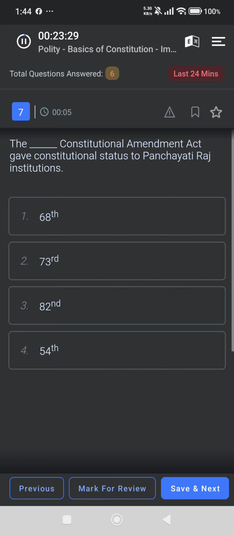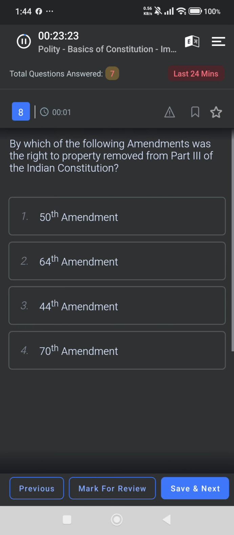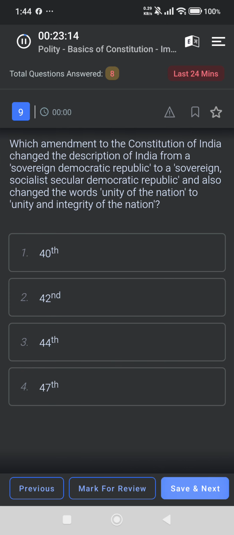Which amendment act added Panchayati Raj institutions? 73rd. By which of the following amendments was the right to property removed from Part 3 of the Indian Constitution? 44th.